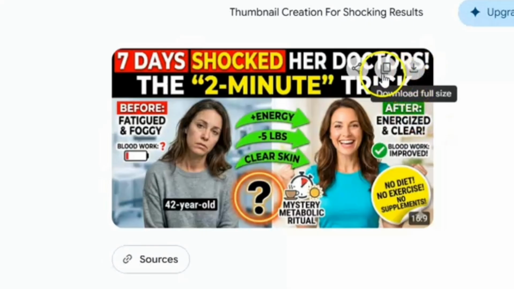Alright, so Gemini has actually generated this image. I'm gonna download it to my PC and then upload it to Facebook so that it goes with the article.